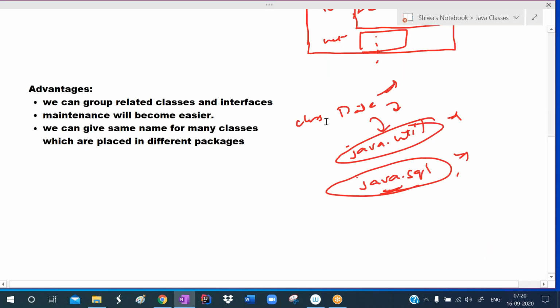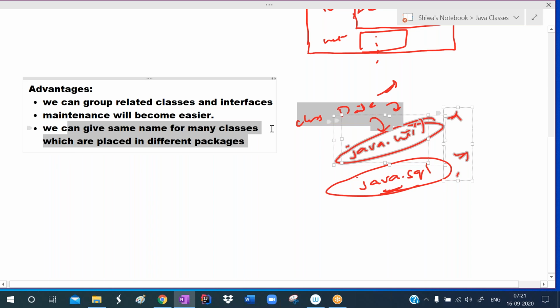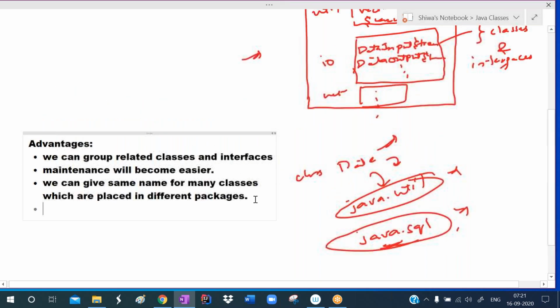They defined this class Date in the java.util package, and they defined this class Date in the java.sql package. If they define this class Date again in java.util, they cannot define it like that. So the class name should be unique. That's why they defined it in another package. So we can give the same name for many classes which are placed in different packages. Naming conflicts will be avoided with the help of the packages concept.